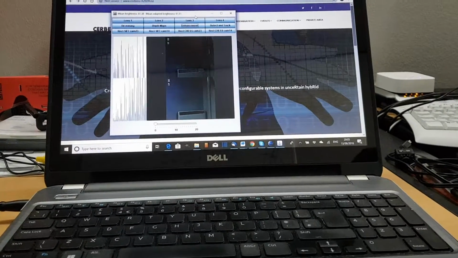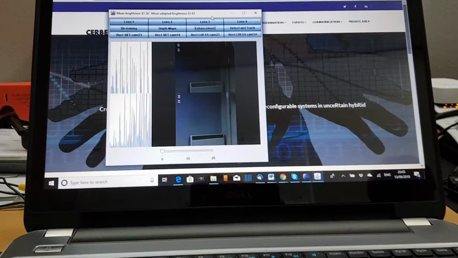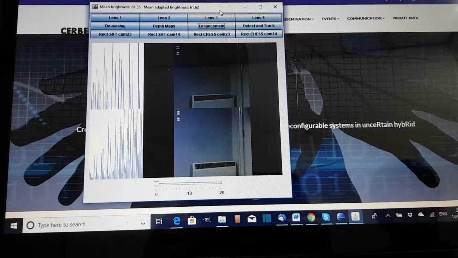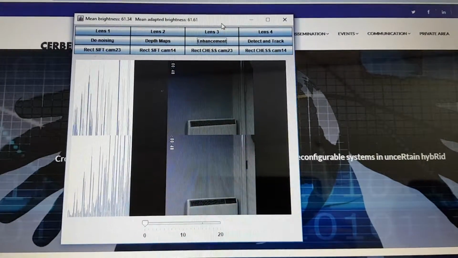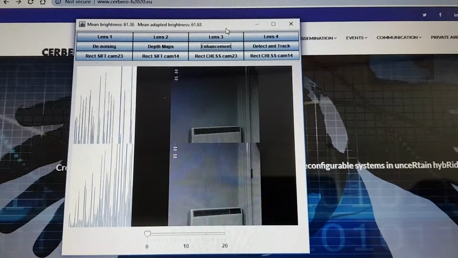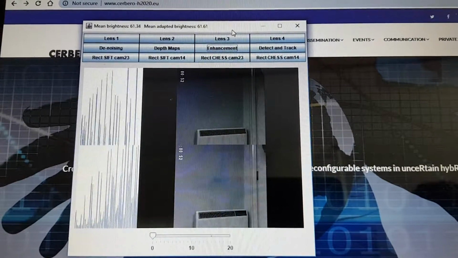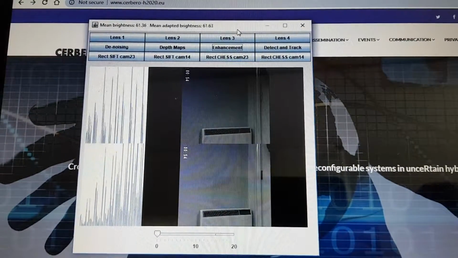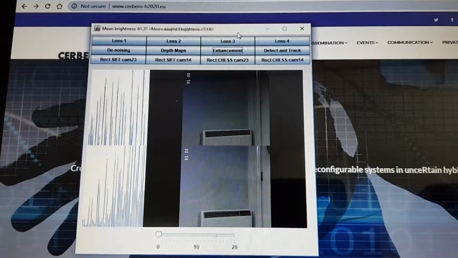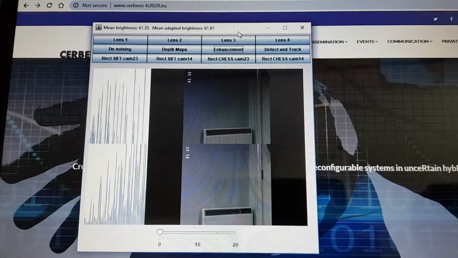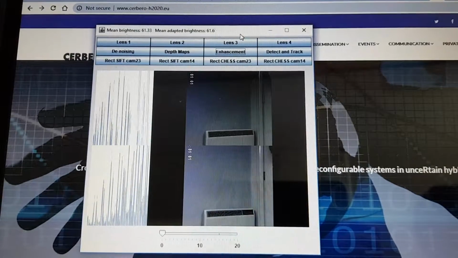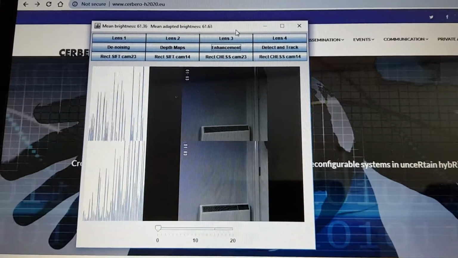Another functionality of our adaptive camera is its capability to enhance footage. On the left, we can see the brightness histograms of original and enhanced images. Above, we can see the mean brightness of the original and enhanced image with our new adaptive brightness technique.